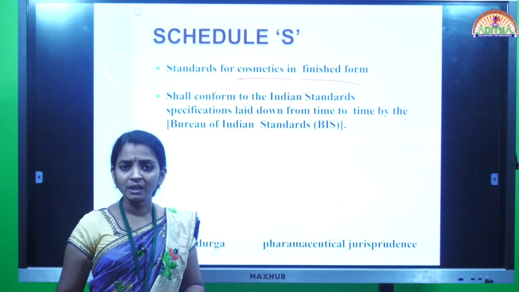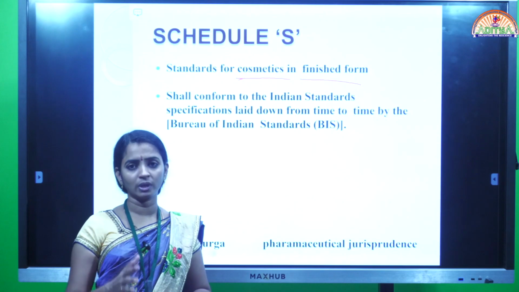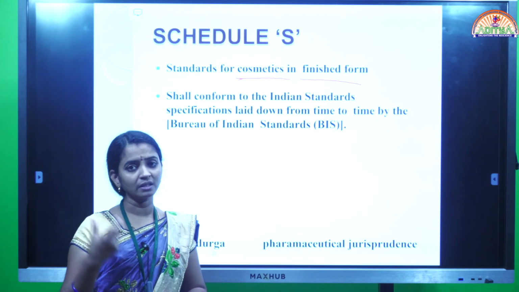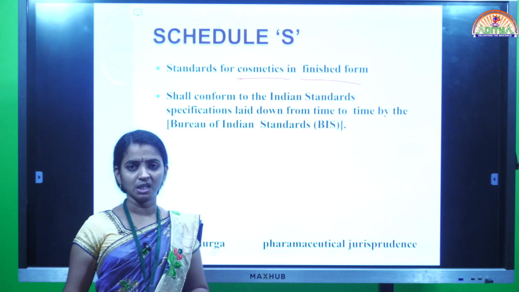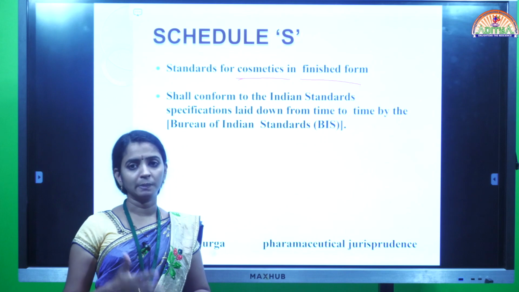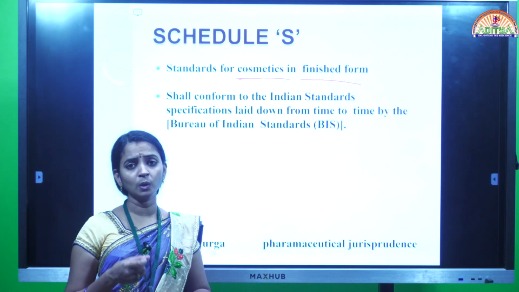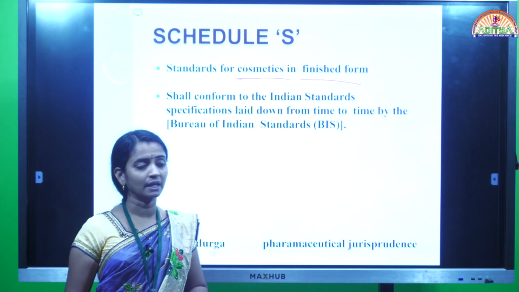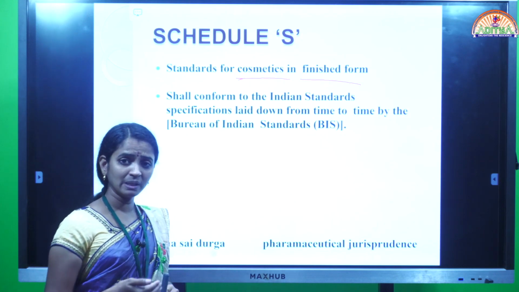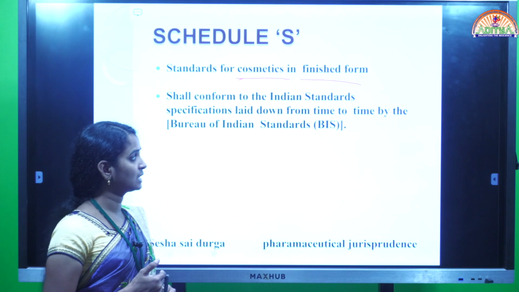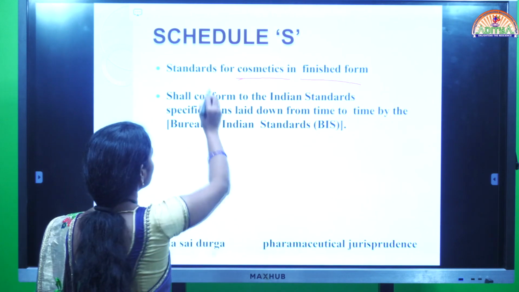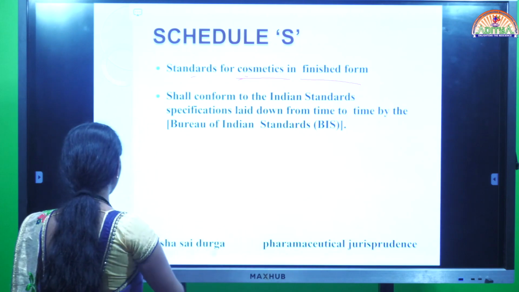During the packing, we should take more care. For the particular cosmetic, what type of packing is suitable, either plastic, polythene or glass, which one gives the best protection. The selection of the packing material and the requirements for the labeling of cosmetics are given under Schedule S, that is, standards for cosmetics in finished form.